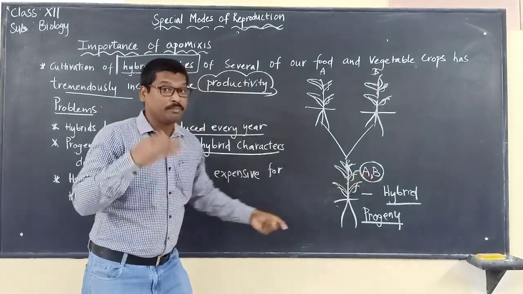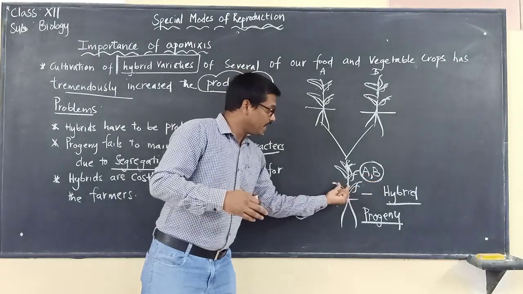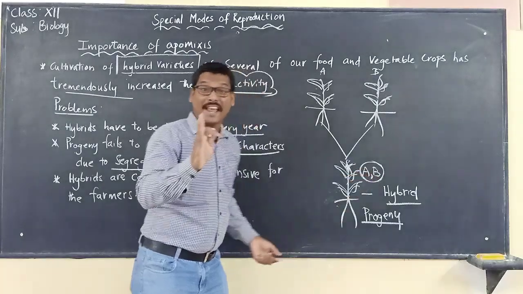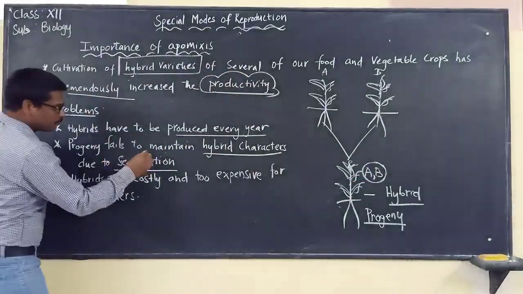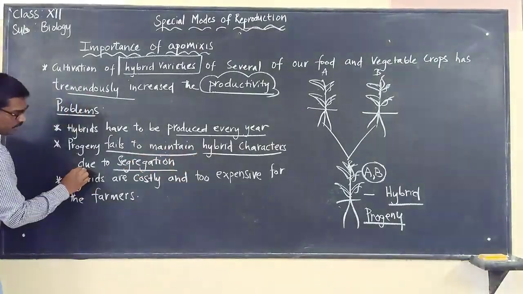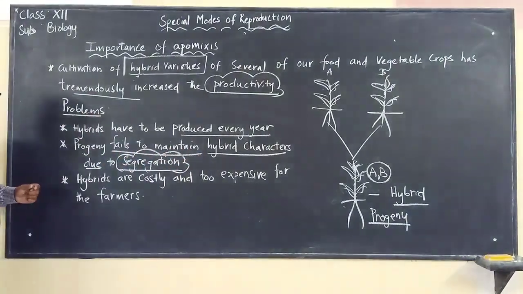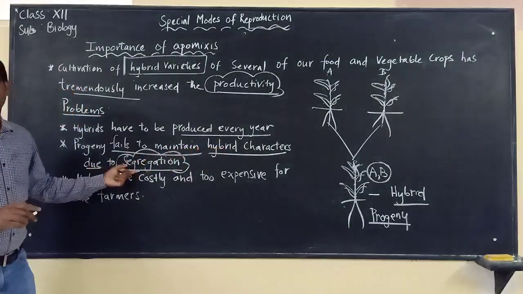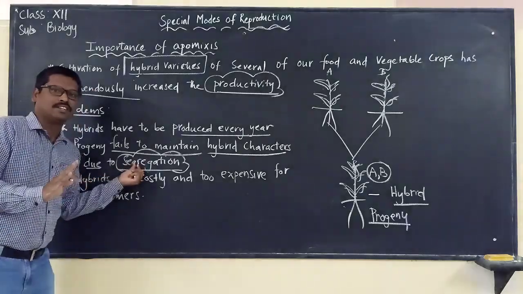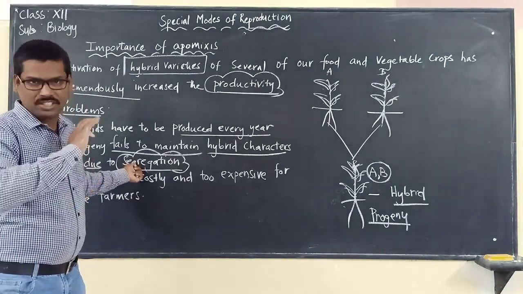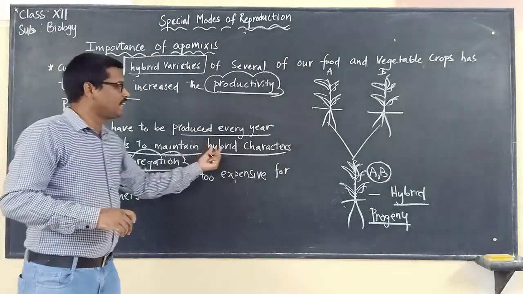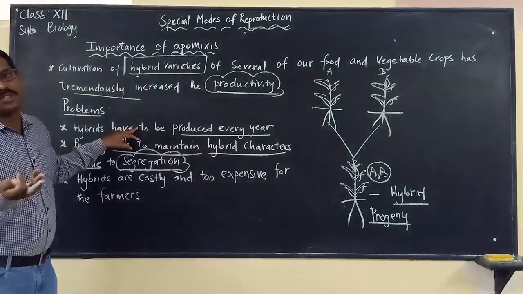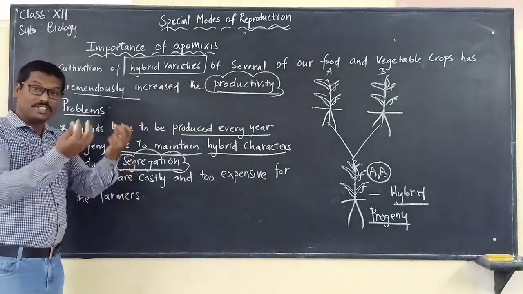When the progeny is ready to produce seeds, it will not maintain the same characteristics. It may not be possible to have the same characteristics when it is bearing fruits containing the seeds. Those seeds will not have the same characteristics. It's all because of segregation. Progeny fails to maintain hybrid characters due to segregation. Because of segregation, it is not possible for the progeny to maintain hybrid characteristics year after year. That's why we have to produce the hybrids every year with the desired characteristics.